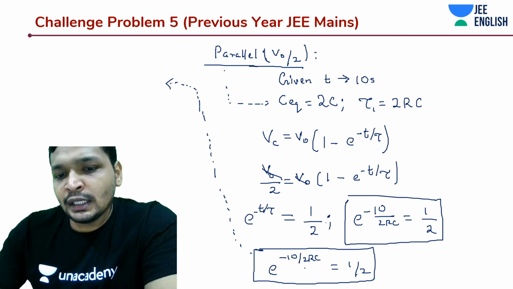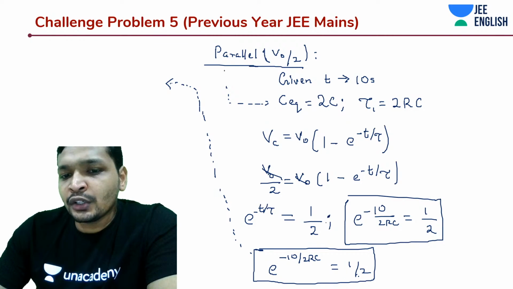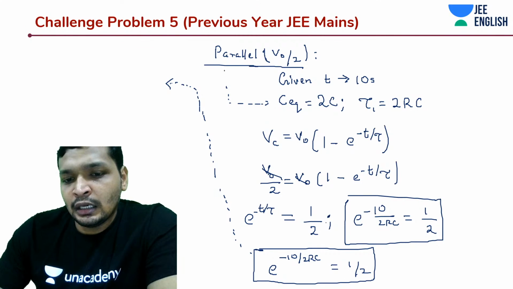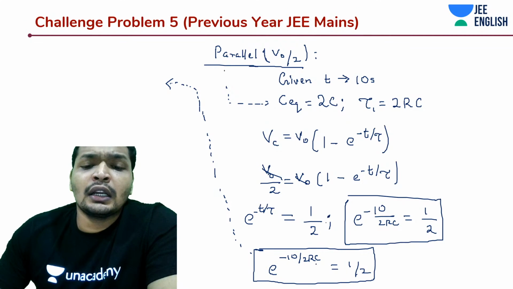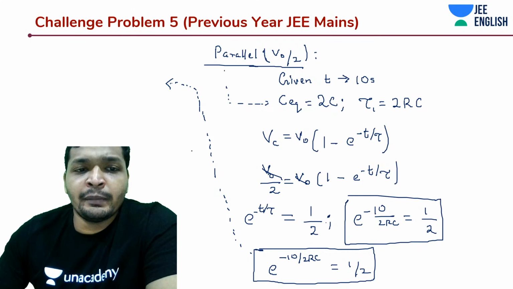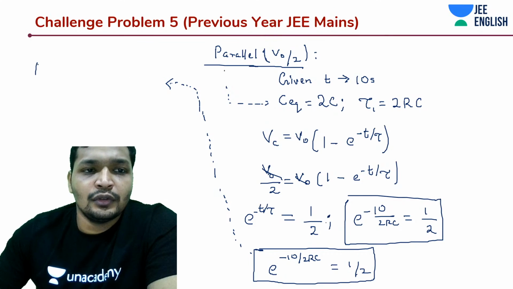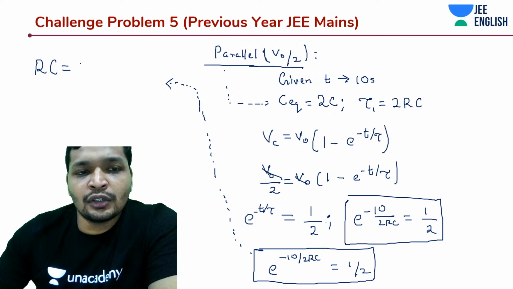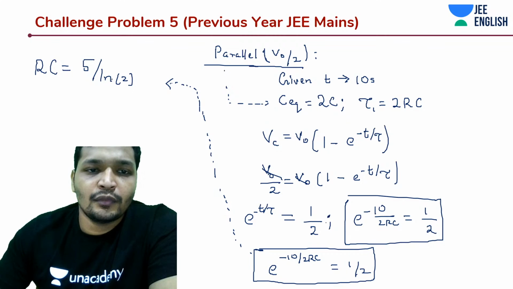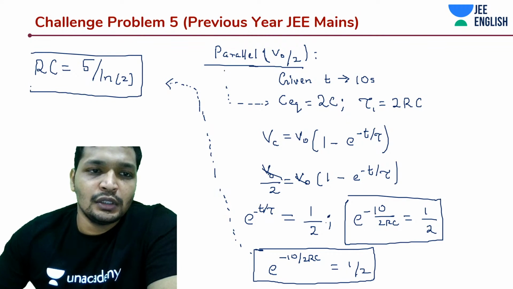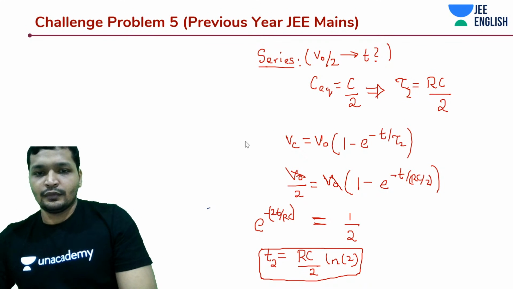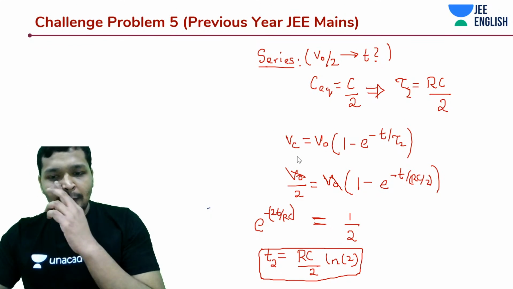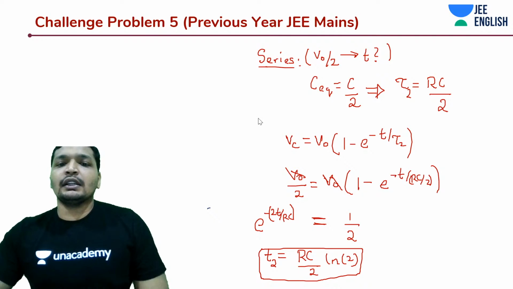From here we know that RC is equal to 5 by ln 2, the natural log of 2. Substitute it and you will get the value of t2. How much did it come out to be? 2.5 seconds, really what we started with.